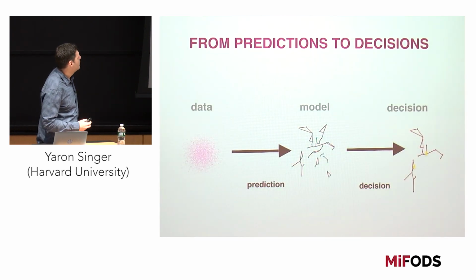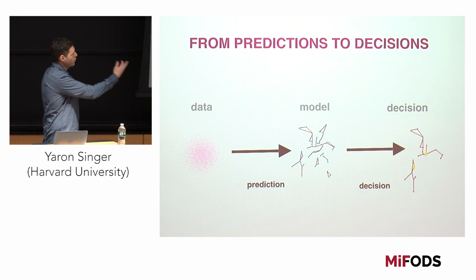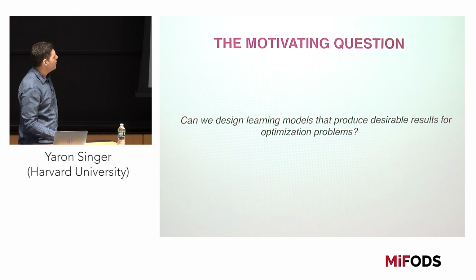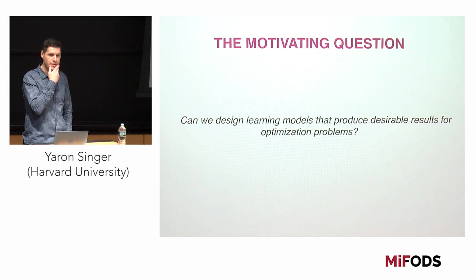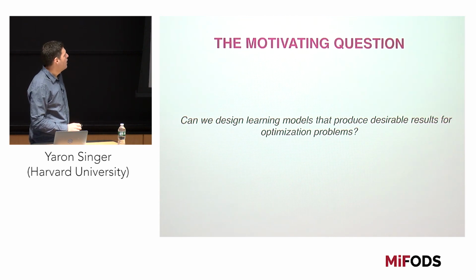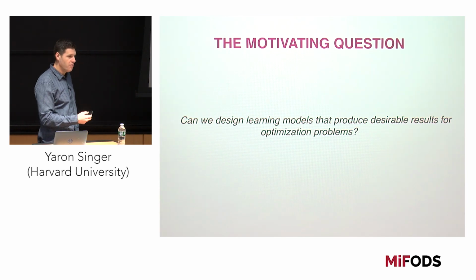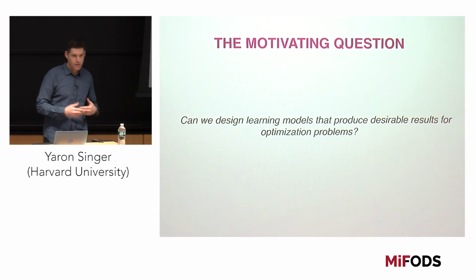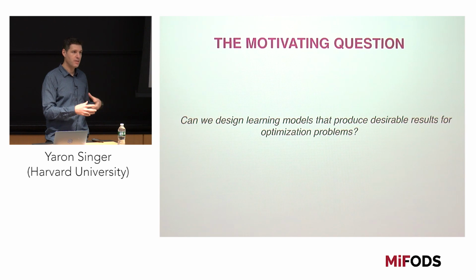If we want to phrase it, it's exactly the same kind of problem where we have data. We could make a prediction to learn a model, but our goal is really to make a decision. The motivating question is: can we design learning models that produce desirable results for optimization problems? Does that make sense? Okay. This is the kind of problem that I want to talk about and formulate. I'll give a formal model so that we can start asking questions about this problem. We'll give some results, and then we'll see what we can and can't do in this setting.